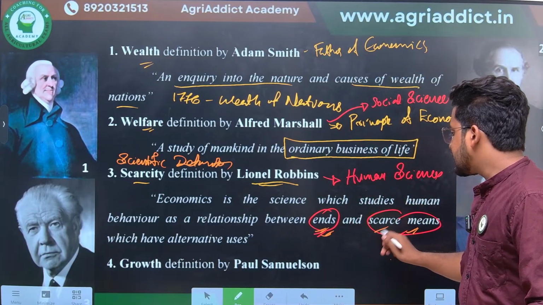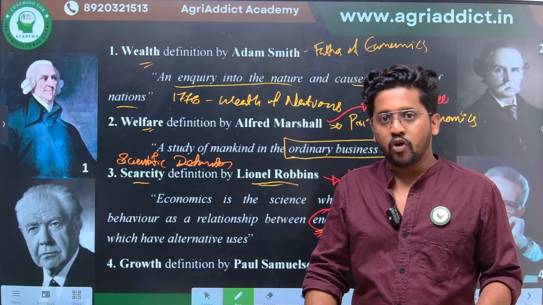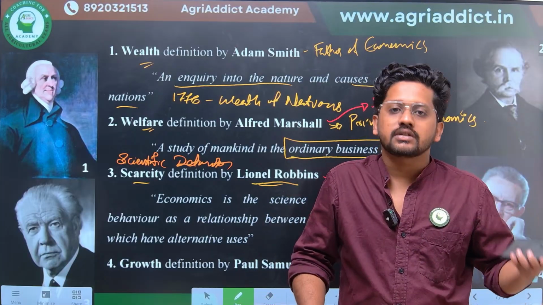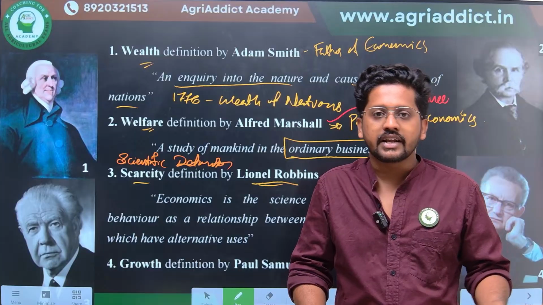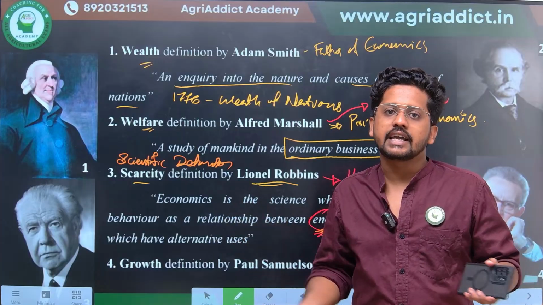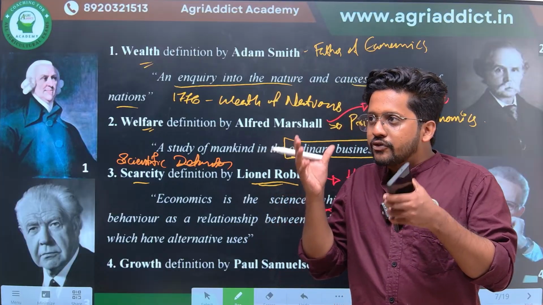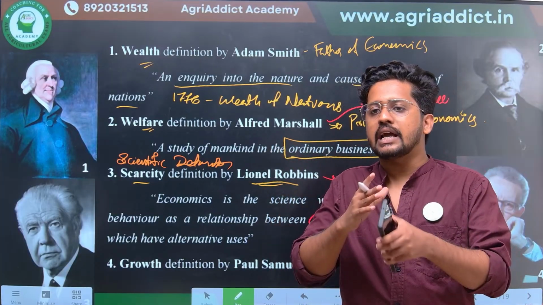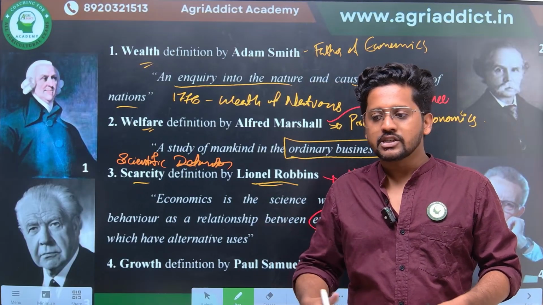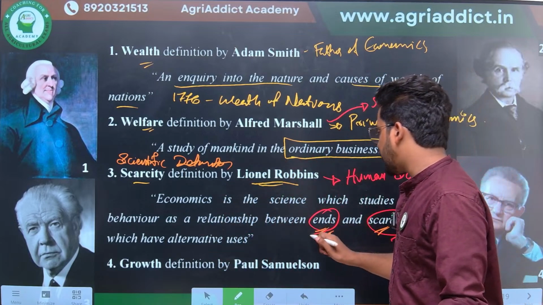Then there are scarce means, right? Why? Because either I can go to the mess to have my dinner, or maybe I can choose not to have dinner today, or maybe I can go out to have something in a hotel, right? So in order to satisfy my hunger, I have ample opportunities. I can have it from the mess, I can have it from a hotel, and the food that I choose from a hotel can also be varied. Like I can have plain rice or I can have biryani, right? So there are alternative means to satisfy my end or satisfy my want.